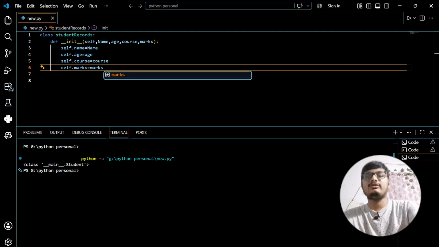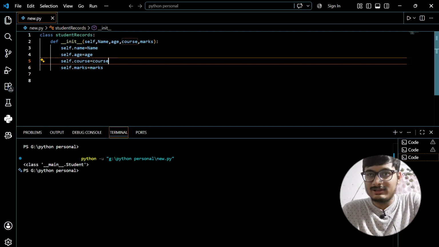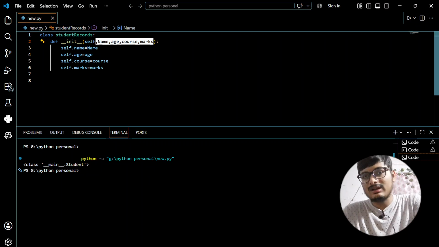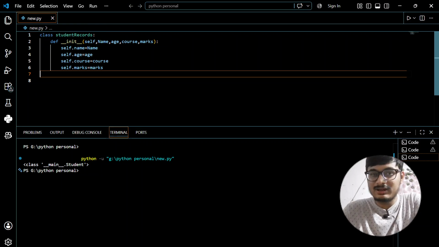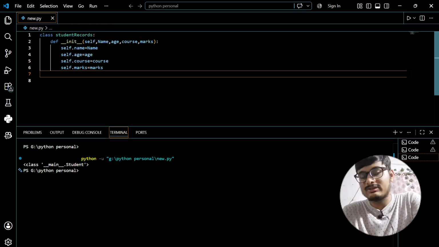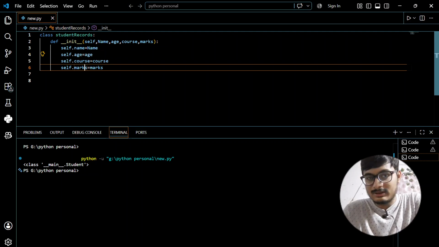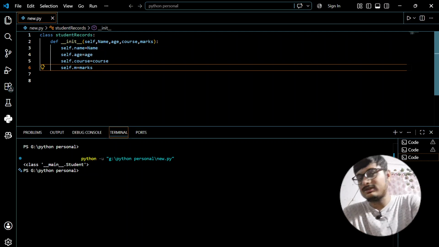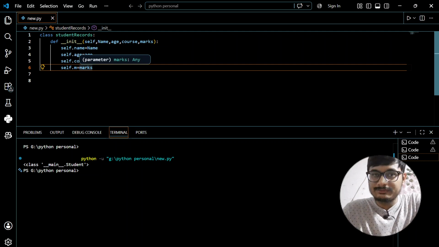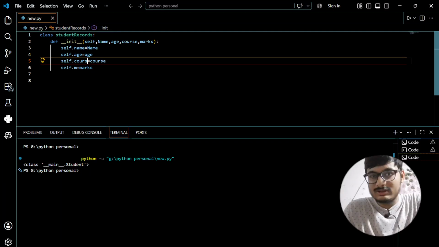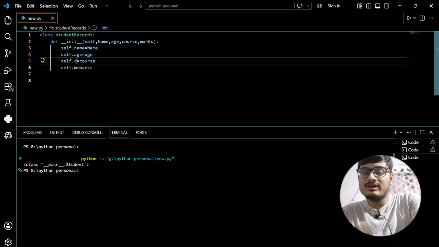One more thing I would like to tell you is that these are the attributes, so you will have to write the same thing on the right side. Since I have written Name with the first letter capital, I'll have to write the same thing here. But you can change things on the other side. Suppose in place of marks I just write M, so self.course, instead I'll just write C. This is completely valid, it won't throw you an error.